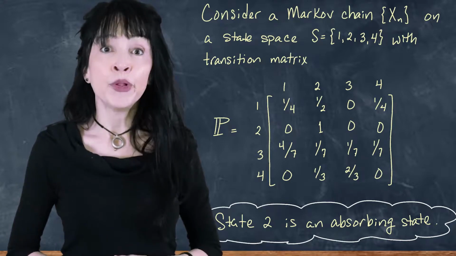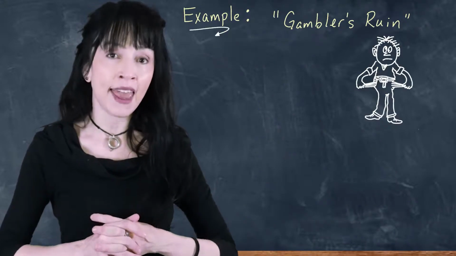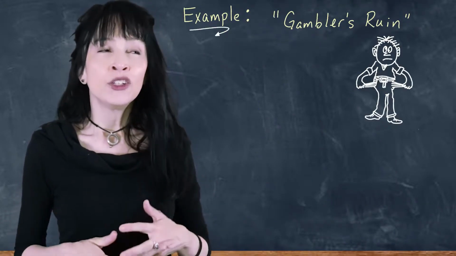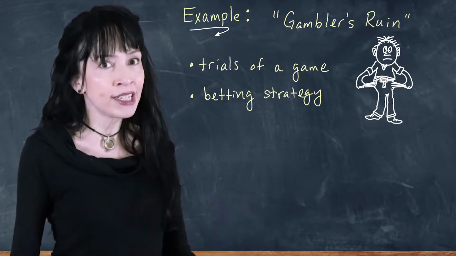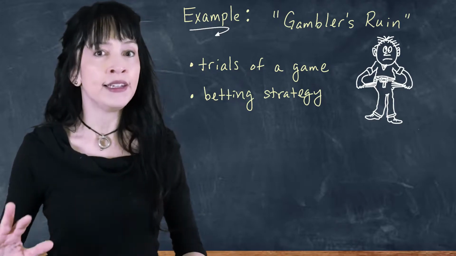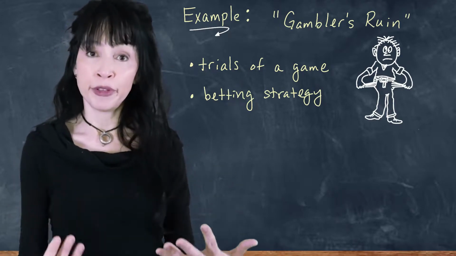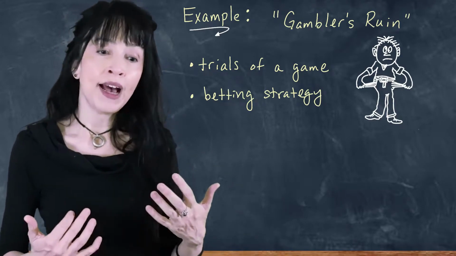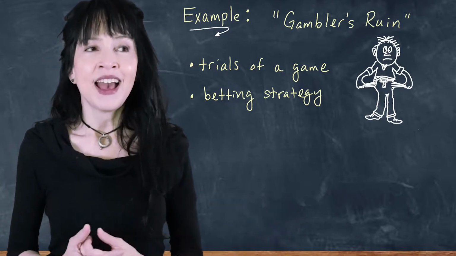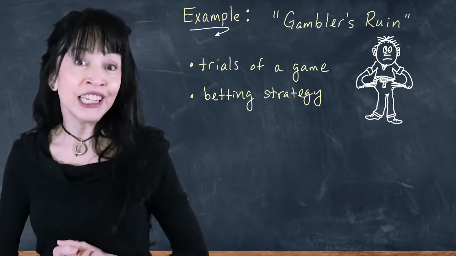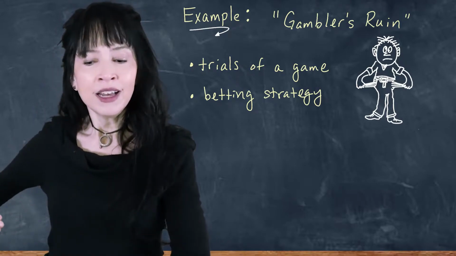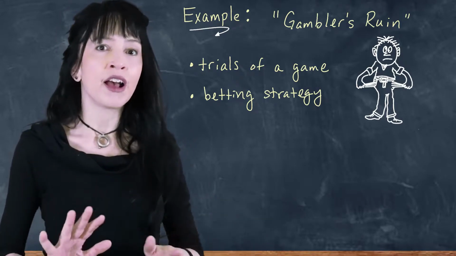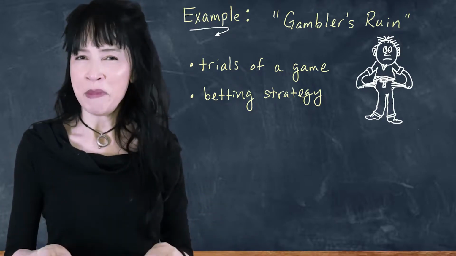Now, a classical example of an absorbing state is the gambler's ruin problem. So suppose you are playing a game that has trials, maybe you're approaching a craps table, and each time the dice are rolled you come up with a certain amount of money and you have a betting strategy. And it may or may not be Markovian. Maybe how you bet depends on what happened in several past bets, but it might be Markov. The point is, it doesn't matter.